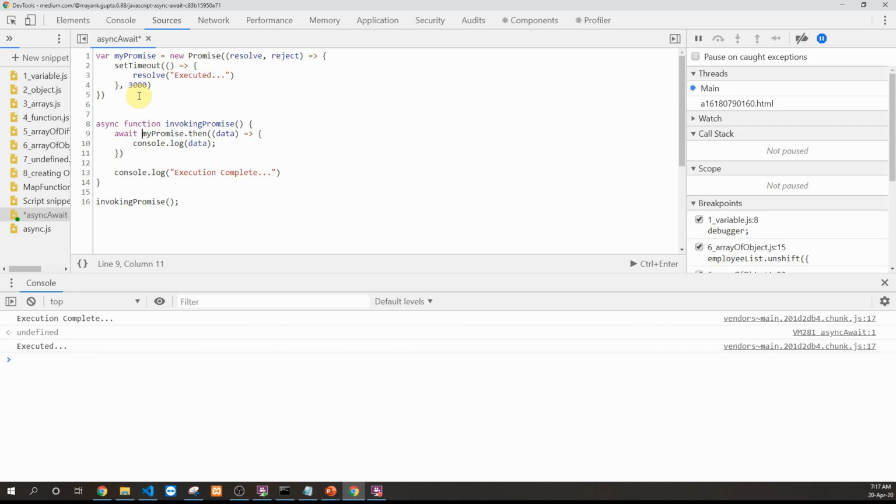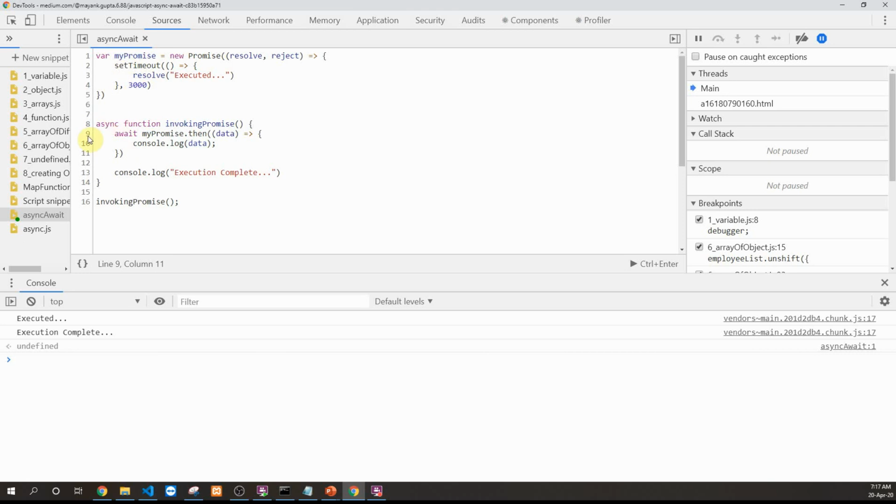So we have placed these async and await keywords. Now let's execute this code again to see the impact. First let's execute this code without any debugger. Let's run this. We'll see we are waiting for 3 seconds. After 3 seconds, you get the first message, and then execution complete. So when we appended the keyword await, it means that we have to wait for this promise to be resolved in order to proceed further. Because of which we waited for 3 seconds for this particular promise to be resolved.